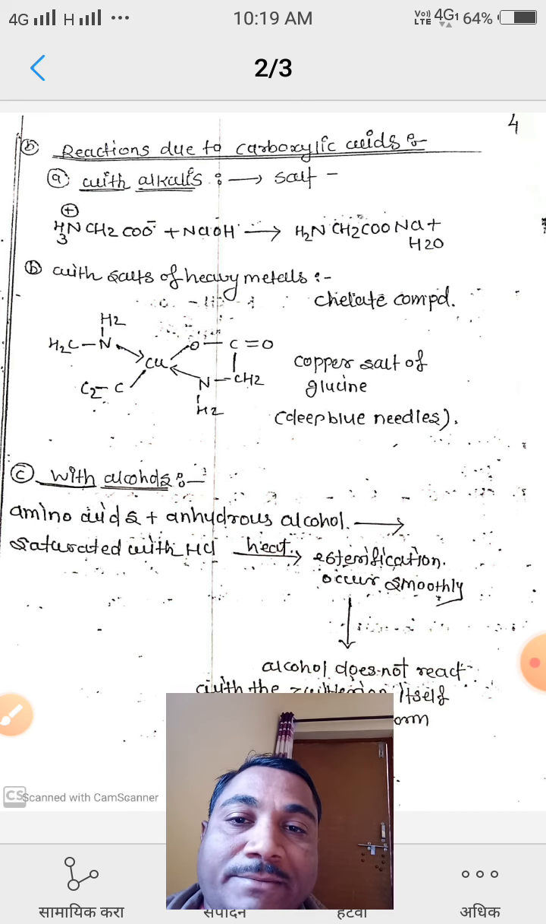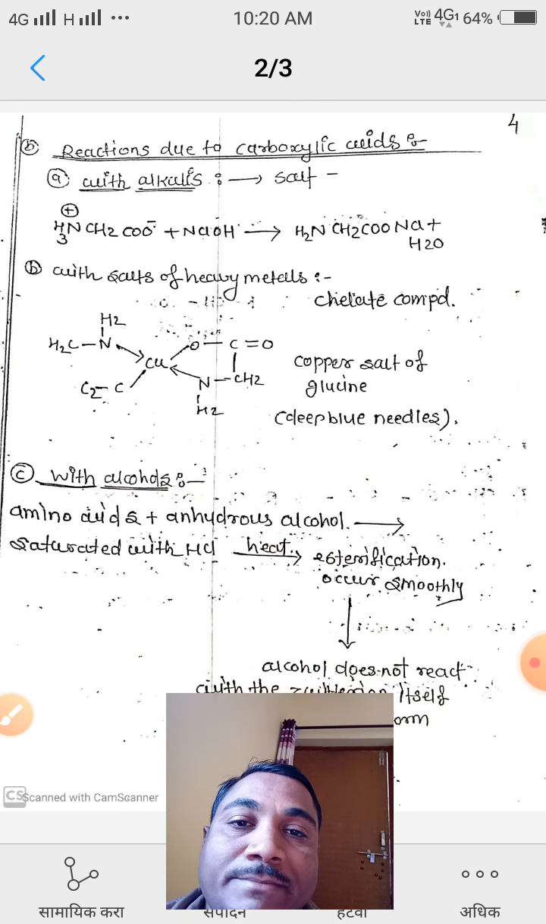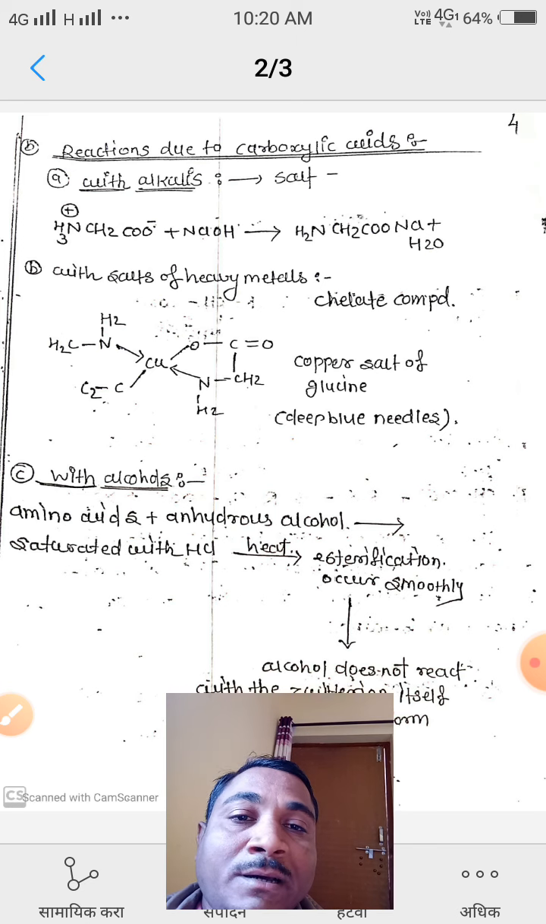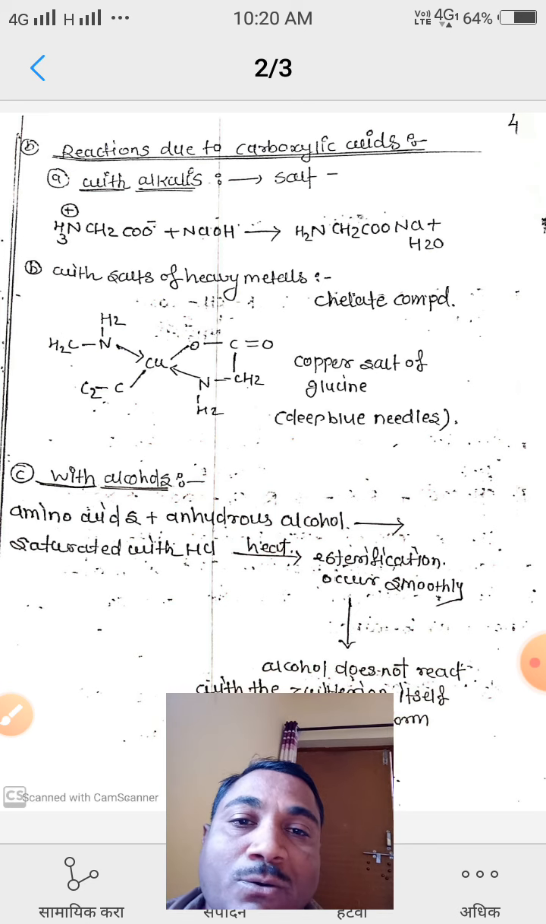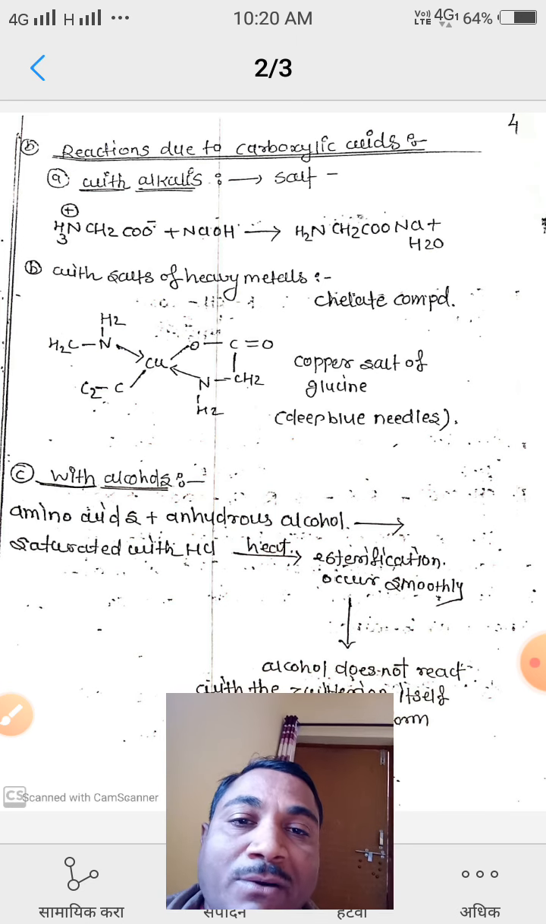Here the zwitter ion, that means the dipolar form of amino acid, is given: NH3 positive, CH2, CO negative ion. When it reacts with a base or alkali, sodium hydroxide, the hydrogen atom of the carboxylic group is replaced by Na positive ion. So the sodium salt of alpha amino acid is formed with the elimination of a water molecule. This is the first reaction of amino acid with alkali.